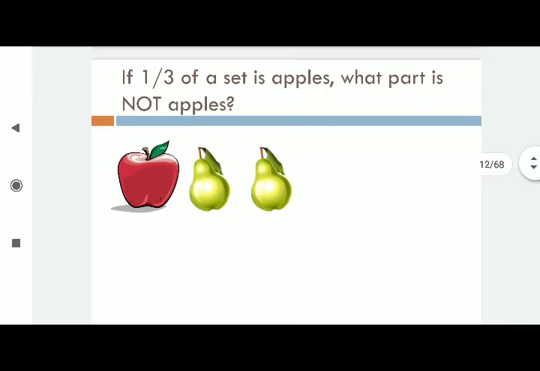If 1 by 3 of a set is apples, what part is not apples? So this is 1 by 3 of a set of apples, because you can understand here total 3 fruits are there. 1 by 3 question is given.